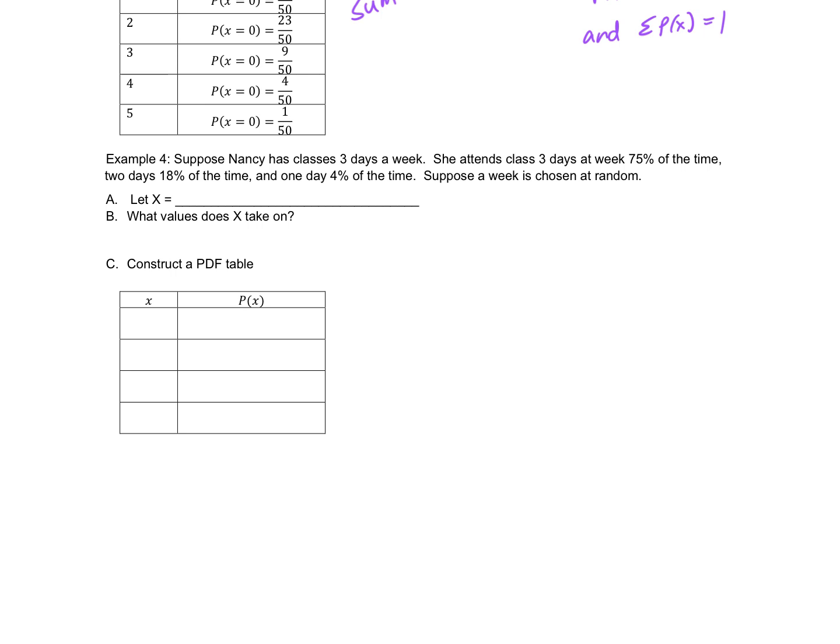Suppose a week is chosen at random. What is the uppercase X equal to? Remember, uppercase X means it's the verbal description. Number of days she attends class per week.